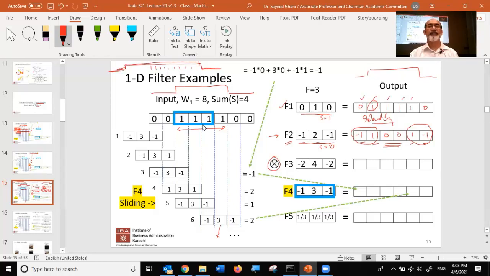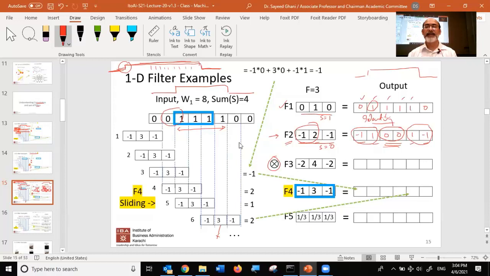What you expect is that in the center, where the image is steady and not changing, the output is going to become 0. In other words, the content will disappear. But where there is a change, where it goes from 0 to 1, because of the way the filter is designed, it's picking out the edge. If you think about it, it's what you can call an edge detector. We'll take a look at some examples of real output. So it seems to be like an edge detector.